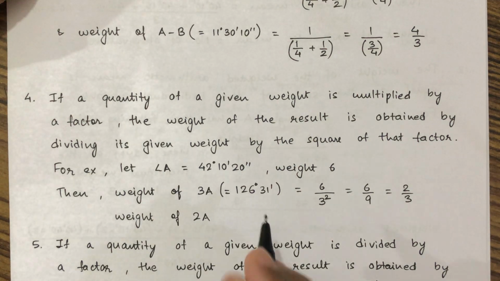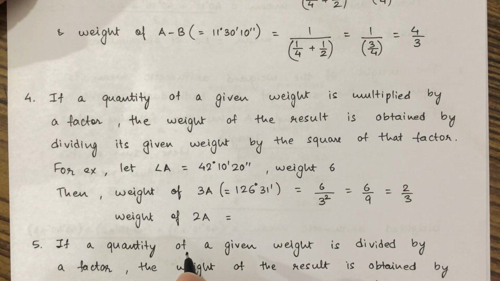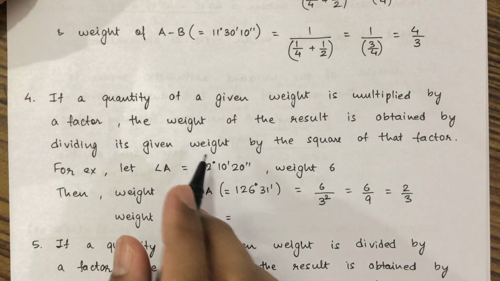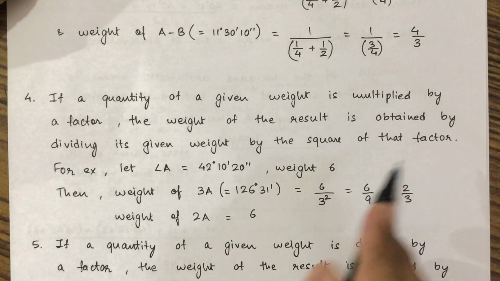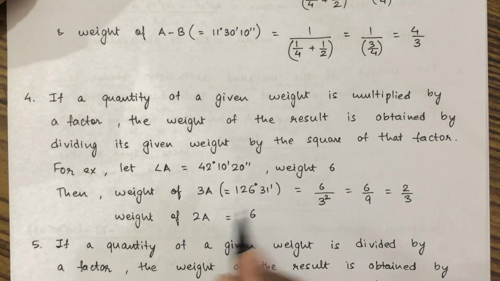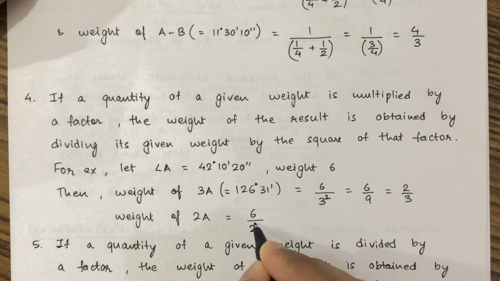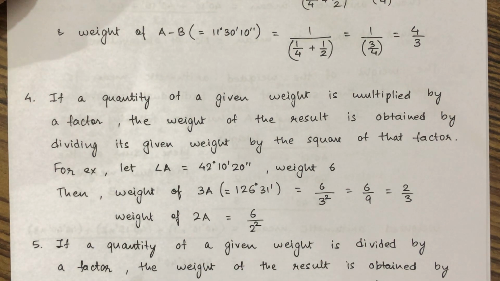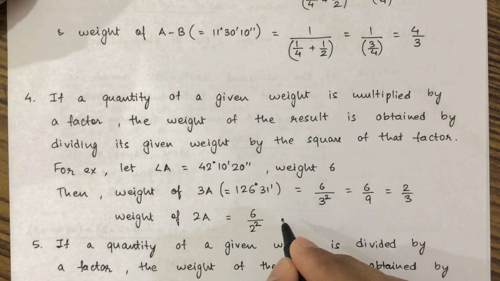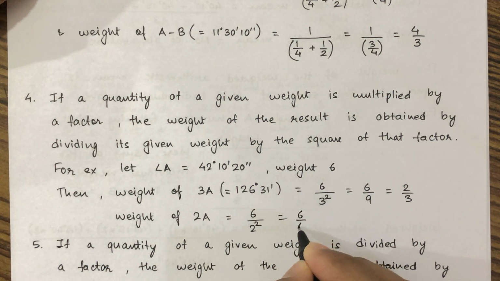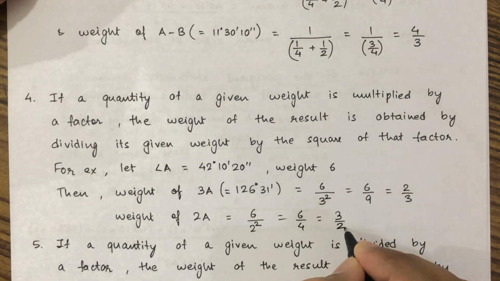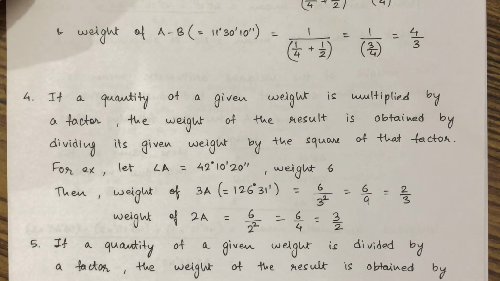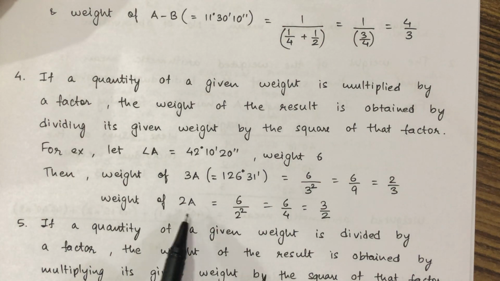So the weight of 2A will be equal to dividing the given weight, which is 6, by the square of that factor. Factor is 2. So 6 upon 2 square will give us the weight of 2A. So this will be 6 by 4. That will give us 3 by 2. So the weight of 2A is 3 by 2.